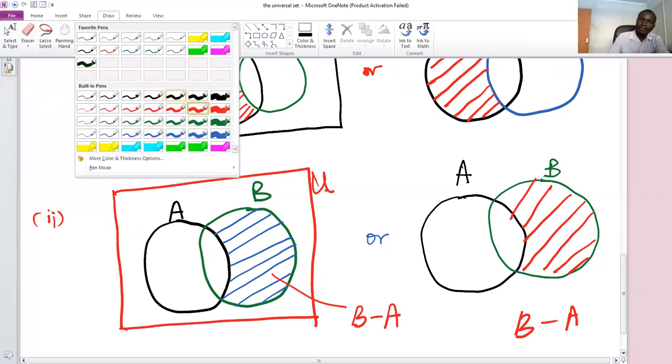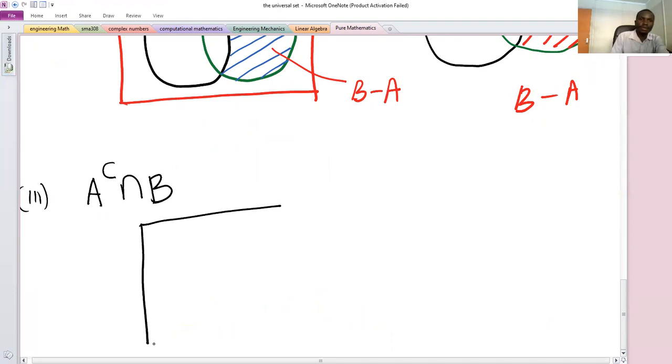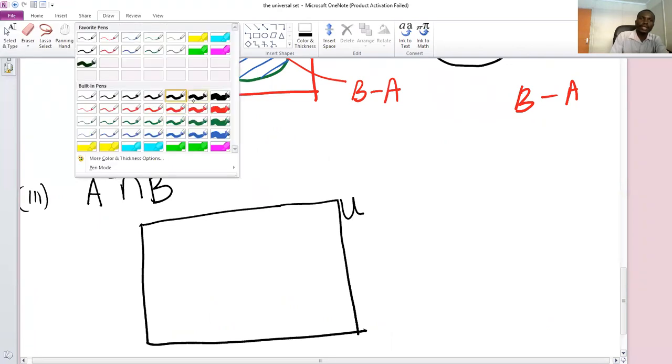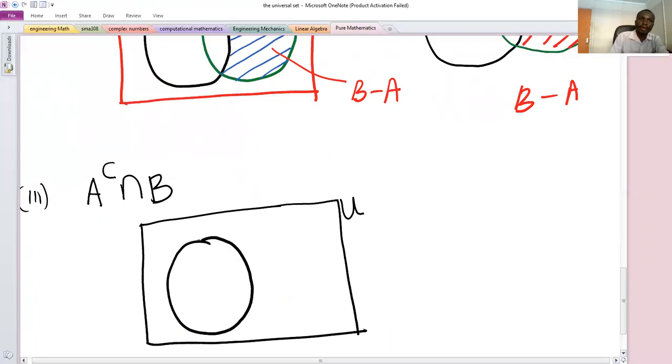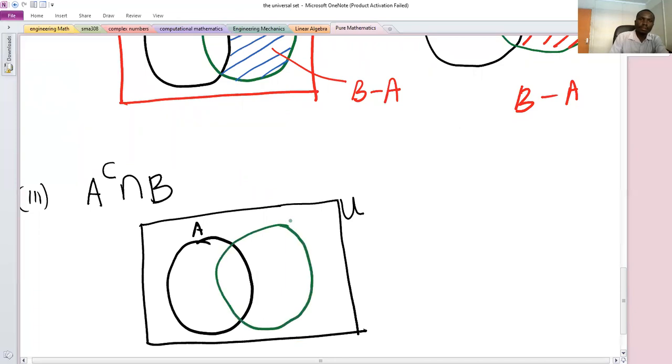And then third part, we were to show the region A complement intersect B. Now intersection means joining two sets together, or a region that's common to both sets under consideration. So if this is our universal set U, then in this universal set, we draw two sets. Let's call this one A, and draw another set, call it B.